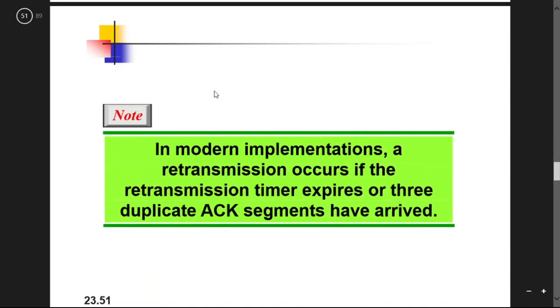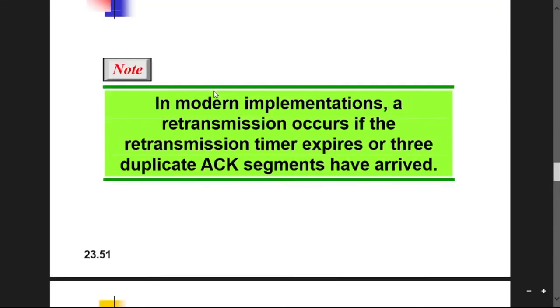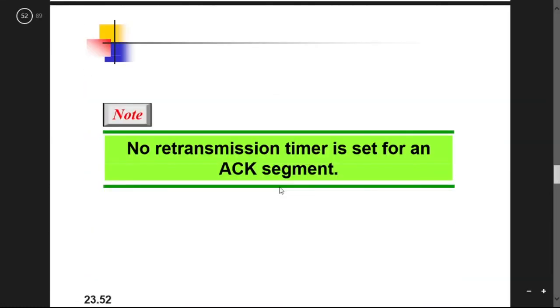So in modern implementations, retransmission occurs if the retransmission timer expires or three duplicate acknowledgement segments have arrived. So here also you have the error control mechanism. That means if the data is not properly received by the receiver, you wait until the timer expires and the acknowledgement is not received, then you can resend the data. The same process applies, because this is connection oriented, so you can send the data.